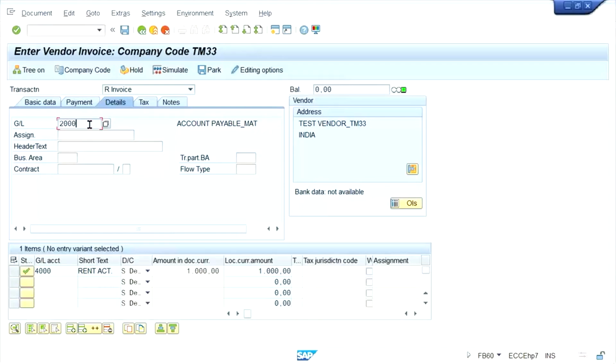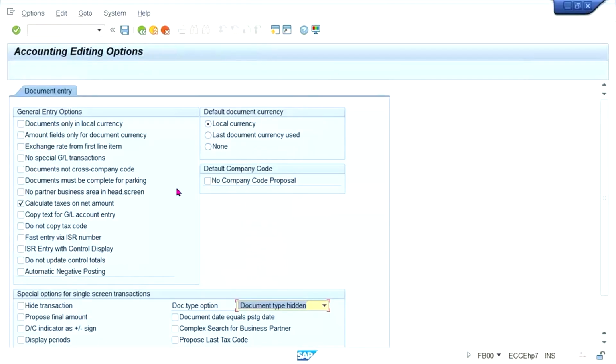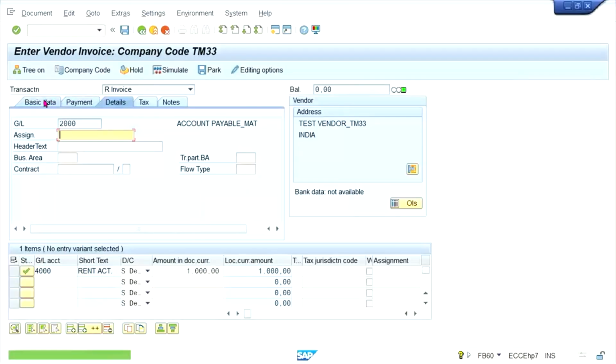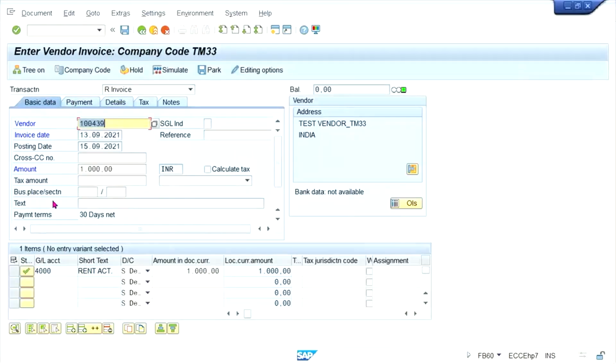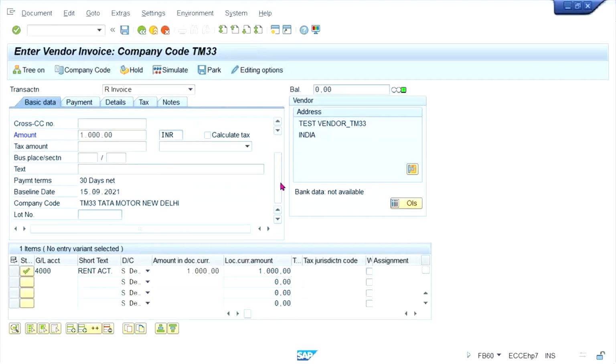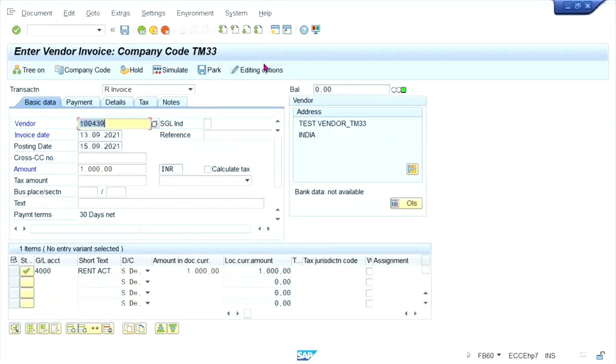What is the logic behind reconciliation account ready for input in the GL account, guys? The field itself says that, see, you click on edit option. I'll tell you. Okay, document type is not appearing.